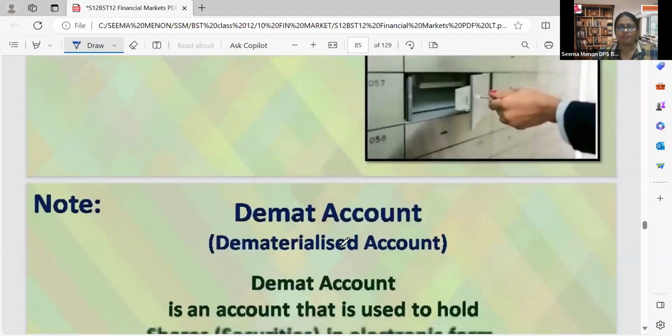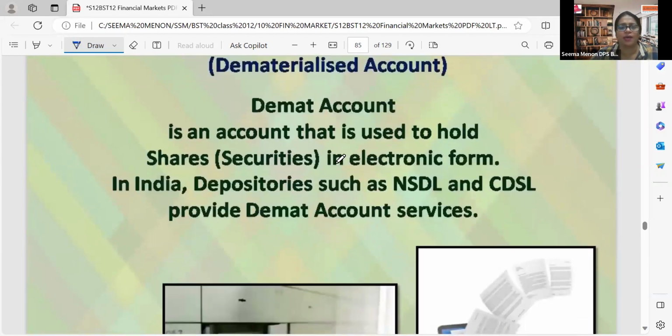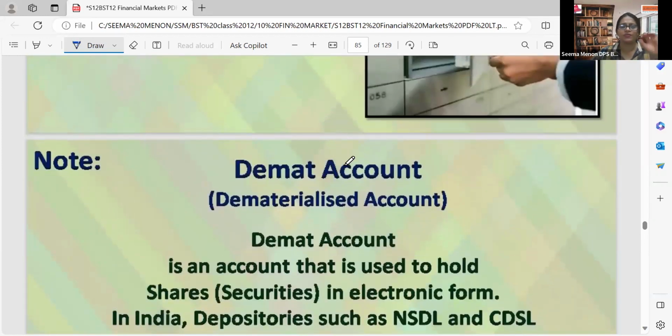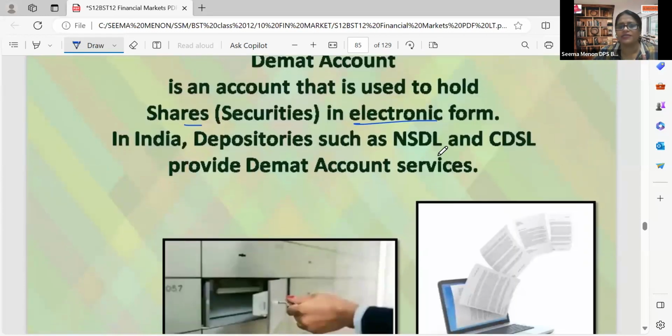Now you can see that the demat account is a dematerialized account. We already discussed it, but I am discussing it again as part of the explanation of the second point. A demat account is an account that is used to hold shares or securities in electronic form. In India, depositories such as NSDL and CDSL provide demat account service, because the depository participants come under them. And we can open a demat account only with the help of a DP, that is, a depository participant.